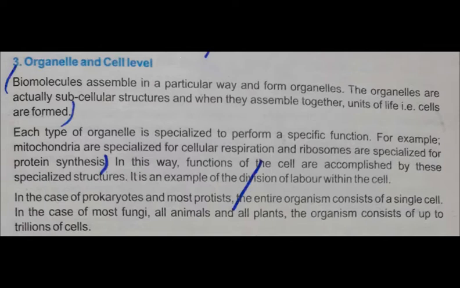Then we studied the second level of organization, the molecular level, which is formed by the combination of two or more atoms. Smaller molecules are called micromolecules and larger molecules are called macromolecules.